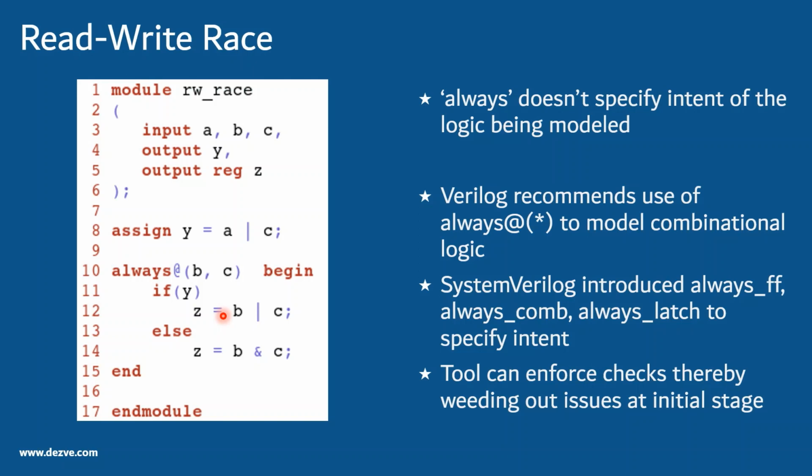So that helps in quicker debug, because you will get the errors at the start of the simulation itself, correct? So it helps in debug. But in case of Verilog, it's always recommended not to manually list the variables and to use star here, so that by default the tool will infer all the right hand side or read-in variables in the sensitivity list.